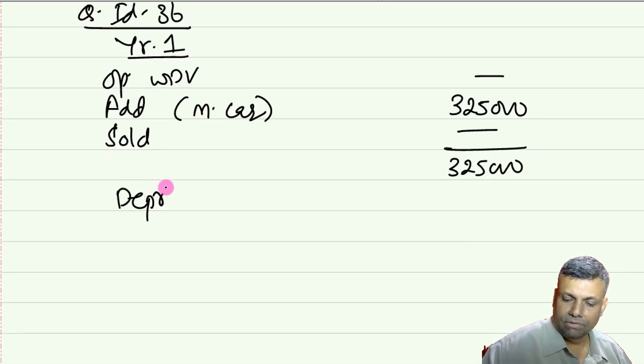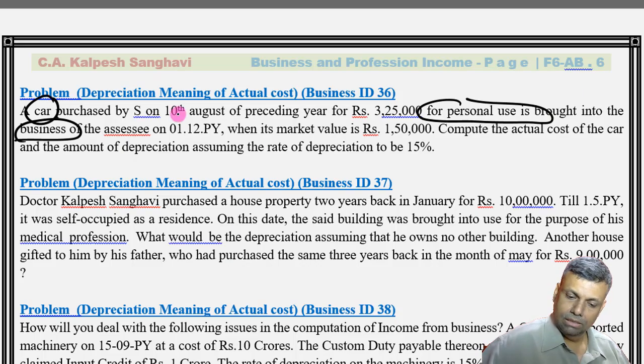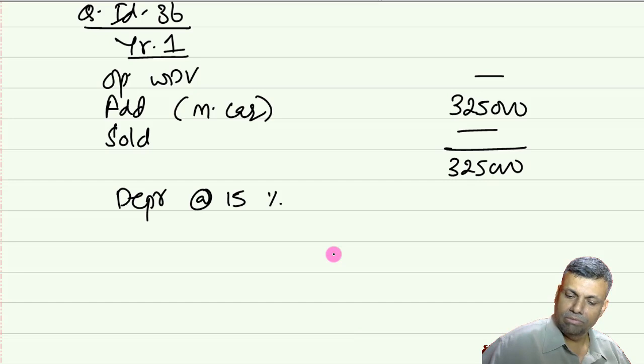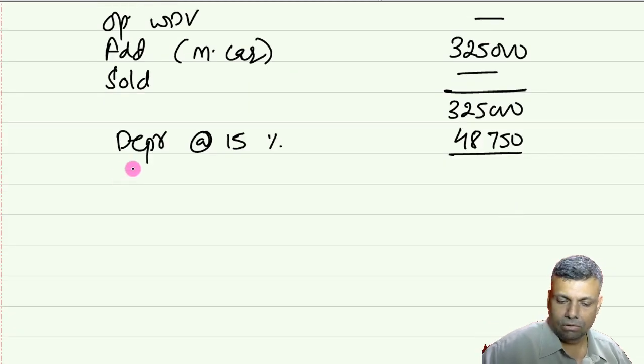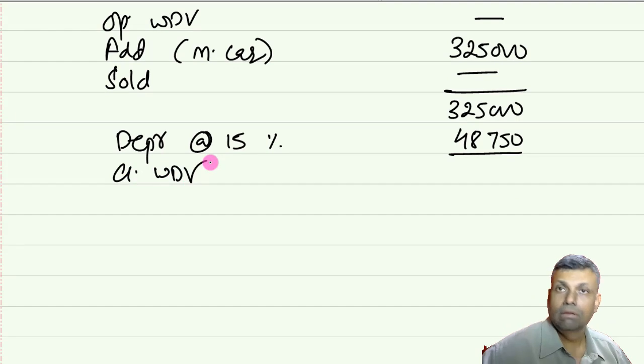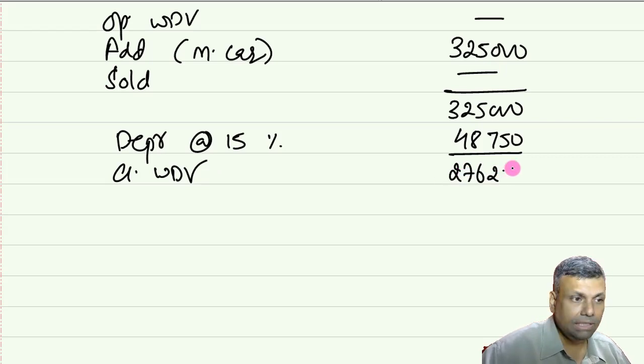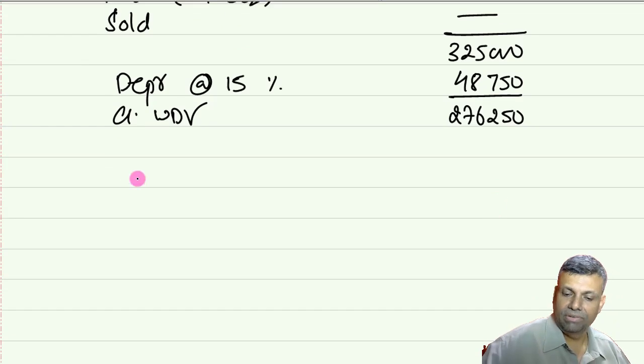Depreciation for that particular year, if it would have been allowed at the rate of 15%, just check half rate, full rate, whether any such data has been given to us in the question. Let me go and check. It was on the 10th August, so it will be full rate anyway. So no such problem of half rate, full rate. So this is going to be 48,750. Your closing WDV, if it was used for the business purpose, what would have been allowed to you? That is the working that we want to do. So this is going to be 276,250. This happened in the preceding year.